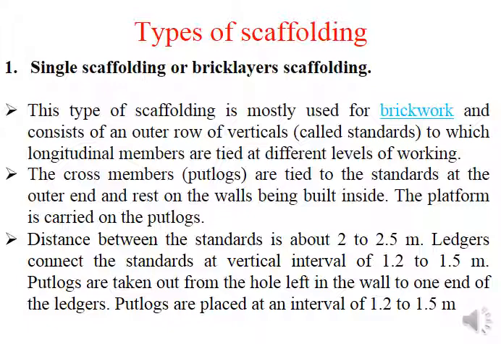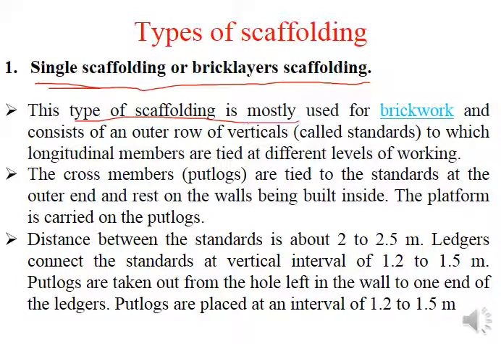Now the dimensions and the different distances between these components: what should be the standard height of the standard, and what should be the distance between the standards, between the putlogs and between the ledgers. Depending upon the layout, you can now discuss the first type, the single scaffold or bricklayer scaffolding.